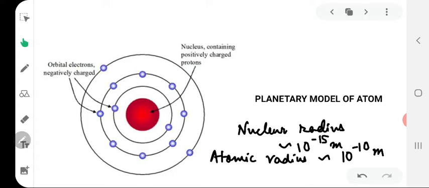All the protons and neutrons (neutrons were discovered later on by Chadwick) are present in the nucleus. Collectively, they are known as nucleons. The positive charge on the nucleus is because of the protons present inside the nucleus. Each proton has 1 unit positive charge.